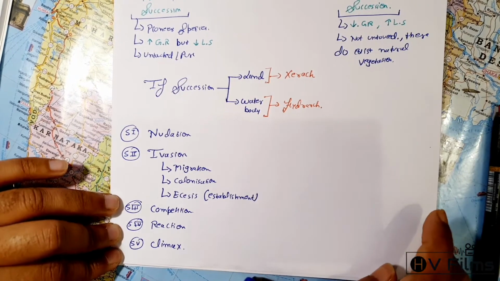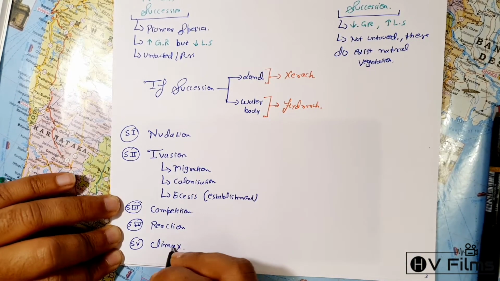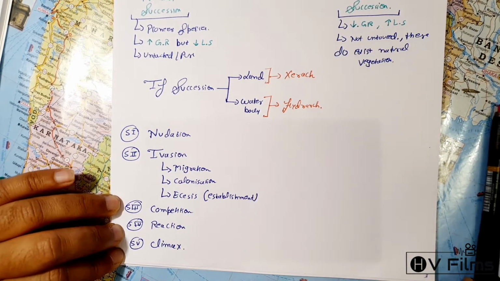Here, nudation is where the pioneer species occur, and the climax is the terminal stage, the ending.